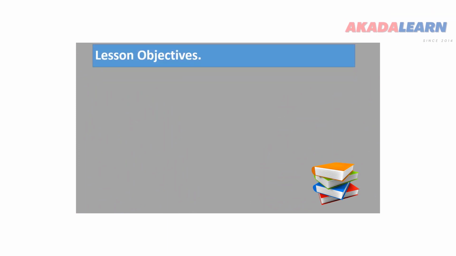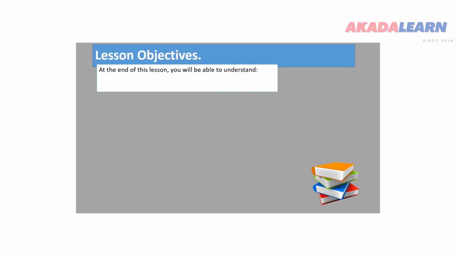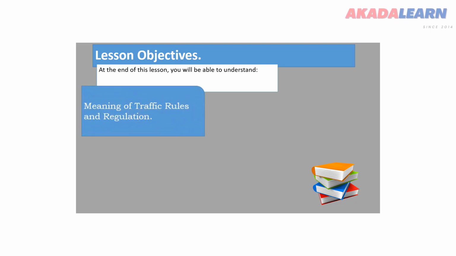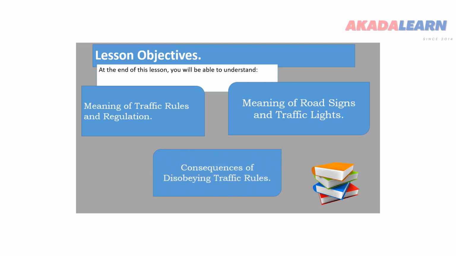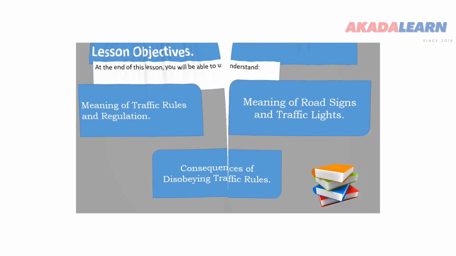Let's take a quick look at our lesson objectives. At the end of this lesson, you should be able to understand the meaning of traffic rules and regulation, the meaning of road signs and traffic lights, and finally, the consequences of disobeying traffic rules.